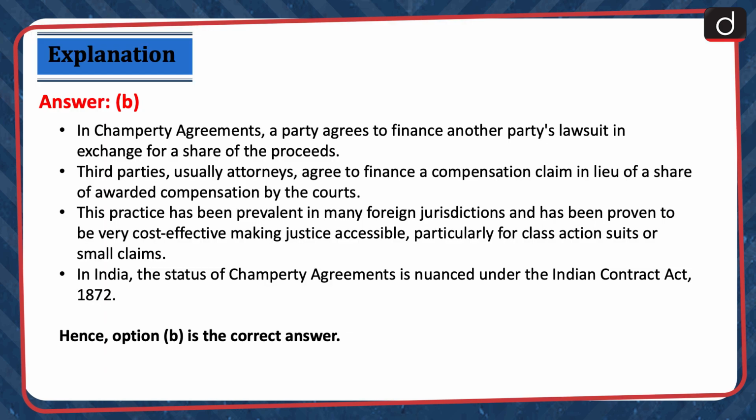In Champerty agreements, a party agrees to finance another party's lawsuit in exchange for a share of the proceeds. Third parties, usually attorneys, agree to finance a compensation claim in lieu of a share of awarded compensation by the courts. This practice has been prevalent in many foreign jurisdictions and has been proven to be very cost-effective, making justice accessible, particularly for class action suits or small claims. In India, the status of Champerty agreements is nuanced under the Indian Contract Act 1872. Hence, option B is the correct answer.